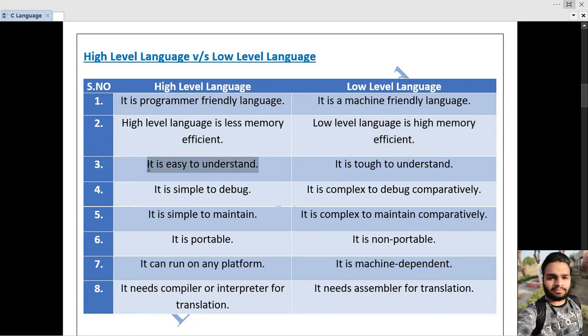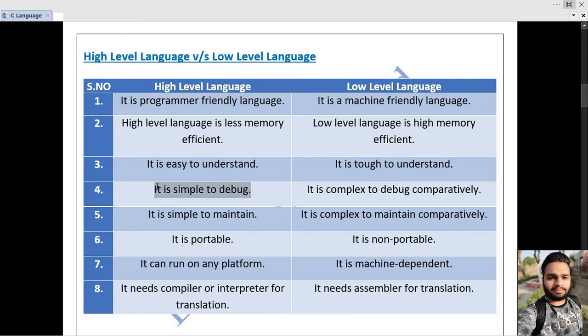High-level language is easy to understand, and low-level language is tough to understand for us. As in low-level languages, we only write combinations of zeros and ones. So if I write 1001, you will not understand the meaning of that. And if I write 1 in place of 0, it becomes 1101. So the meaning of that will be changed.